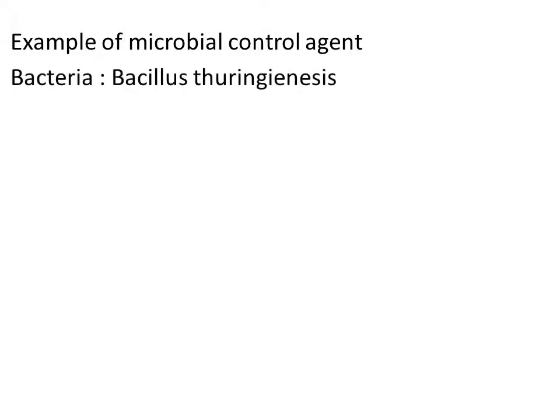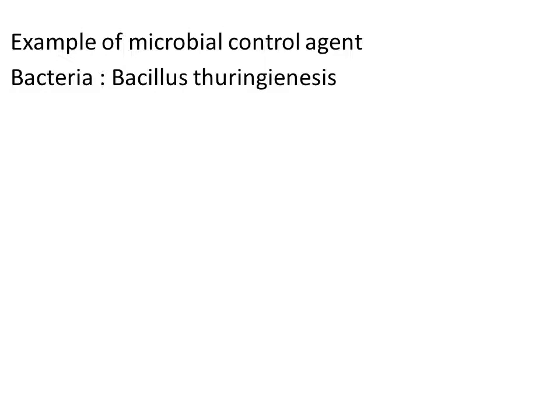So how do we control the caterpillar by a biocontrol agent? There is one biocontrol agent used to control the caterpillar, that is Bacillus thuringiensis. Bacillus thuringiensis is a kind of bacteria, right? This bacteria is used to reduce the number of caterpillars in the crop, right? So how does this bacteria kill the caterpillar?